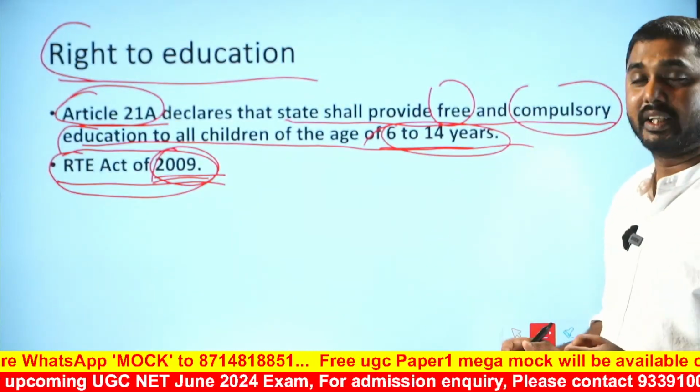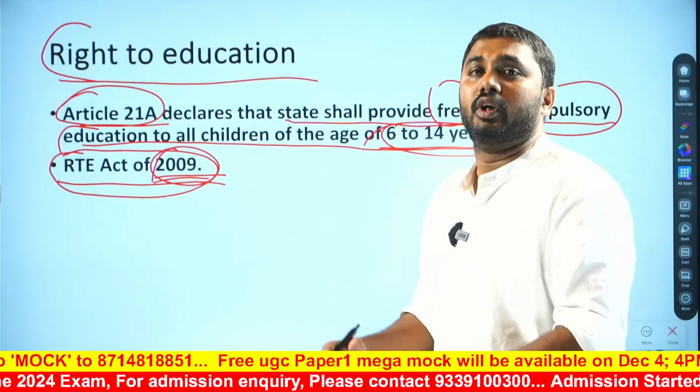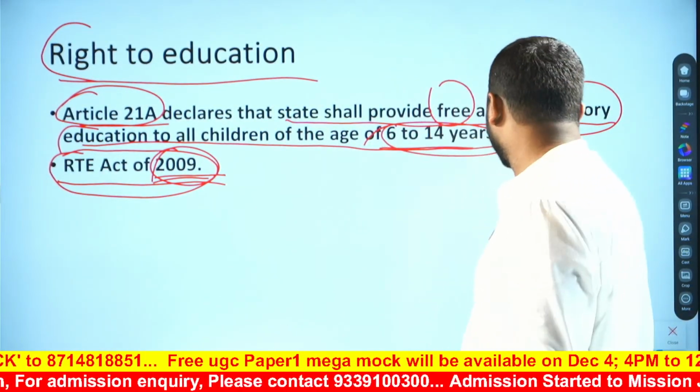These points should be understood while discussing the right to education.